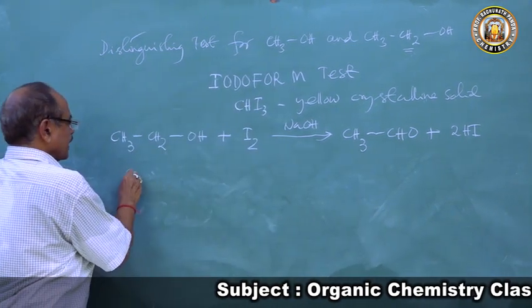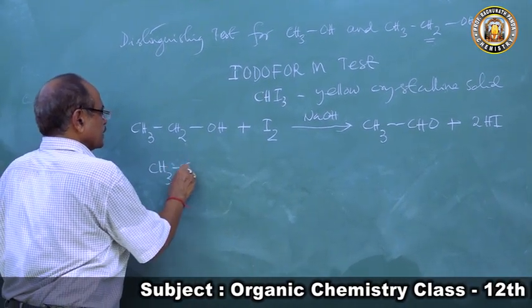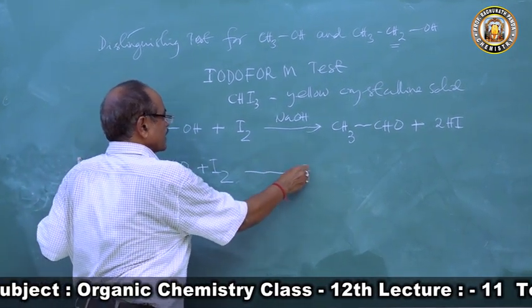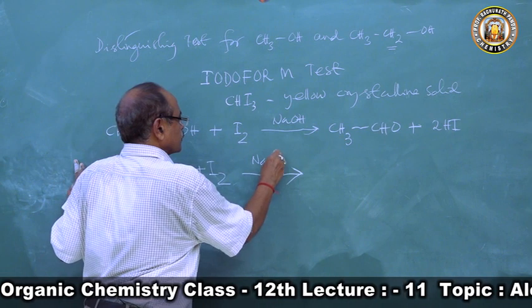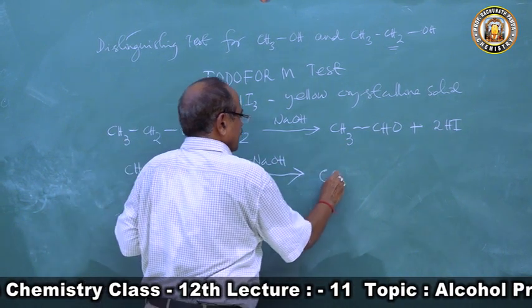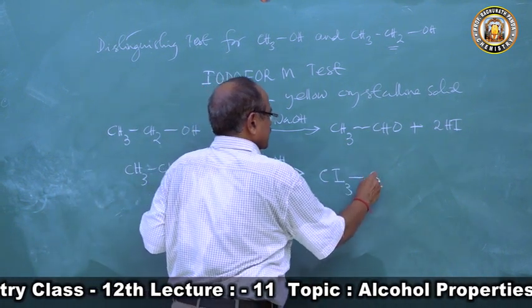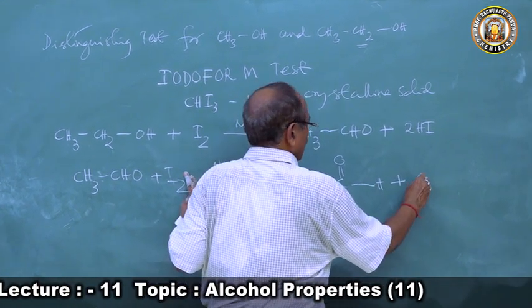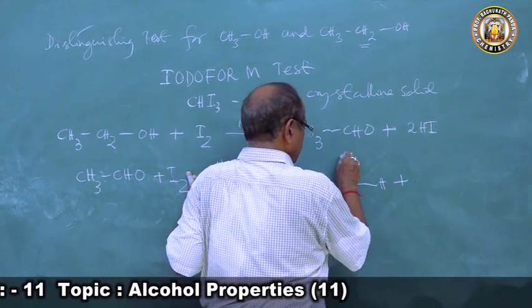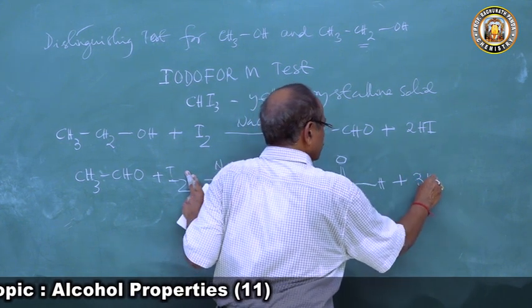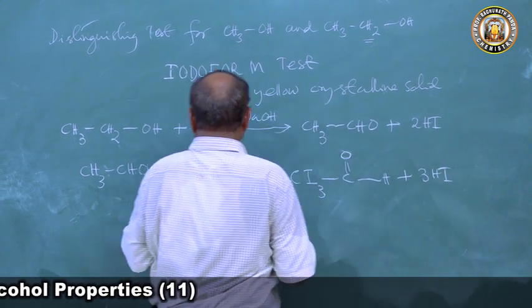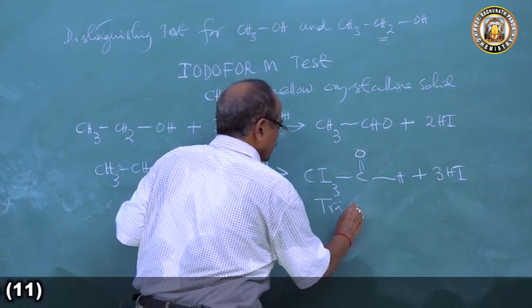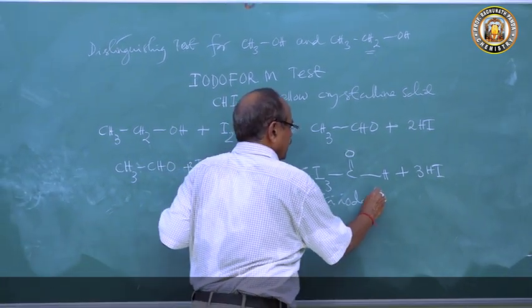Then we take acetaldehyde CH3CHO, react with iodine in presence of sodium hydroxide to form triiodoacetaldehyde. This is triiodoacetaldehyde.